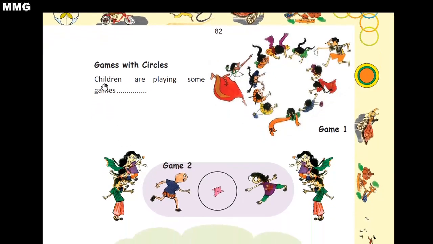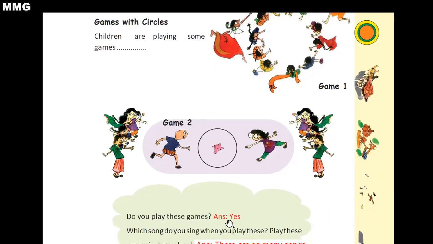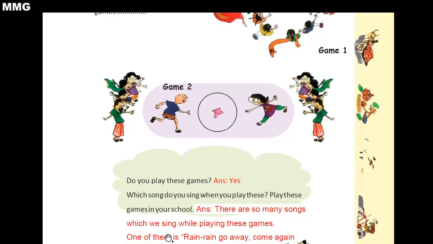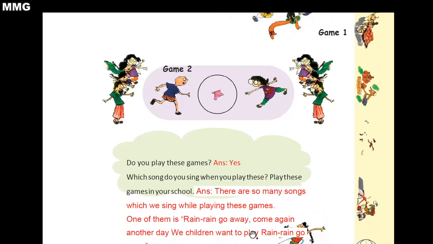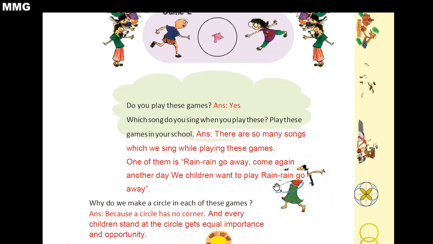Look here children. Children are playing some game. This one is game 1 and this one is game 2. So I know you all play both the games. So look here. Do you play these games? Yes. Which song do you sing when you play these games in your school? So children, when you play these games, at that time you sing Rain Rain Go Away. Okay. I am not sure, but I think you all sing this song only.